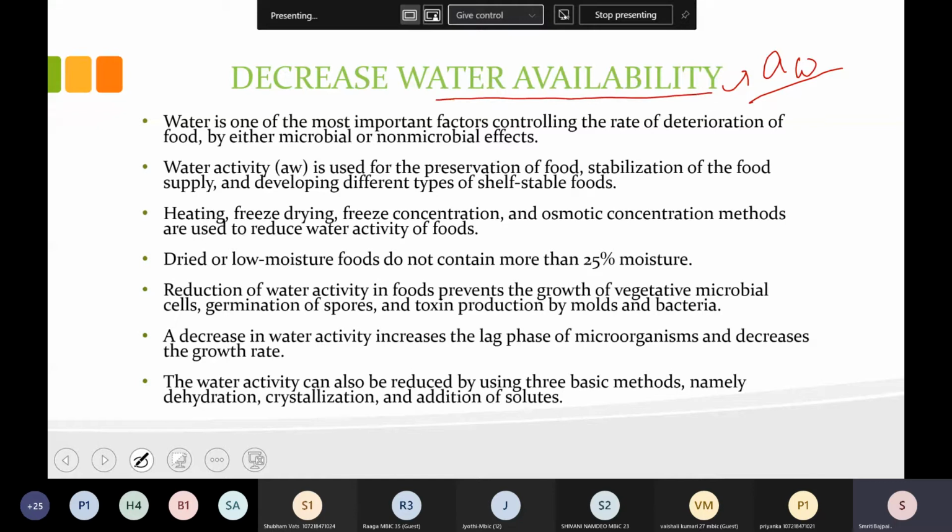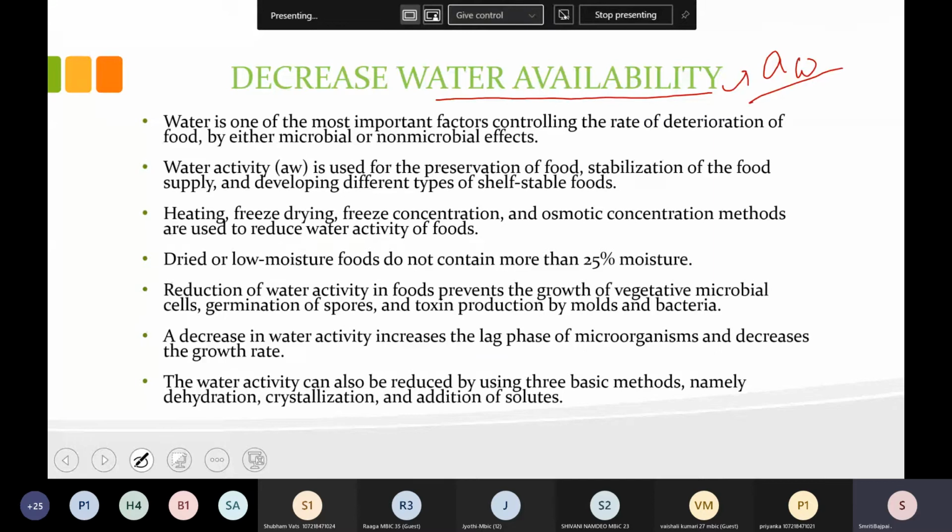So AW is the notation for water availability. In the food material in which AW is more, there are more chances of microbial growth. Like if you compare a fruit and a grain, AW is very less in grain, but very much in fruit. So you can directly correlate in which article more microbial growth will be there. If we reduce the water activity in the food, we can very easily reduce the atmosphere for the microbe to survive there. Okay. So decrease water activity.